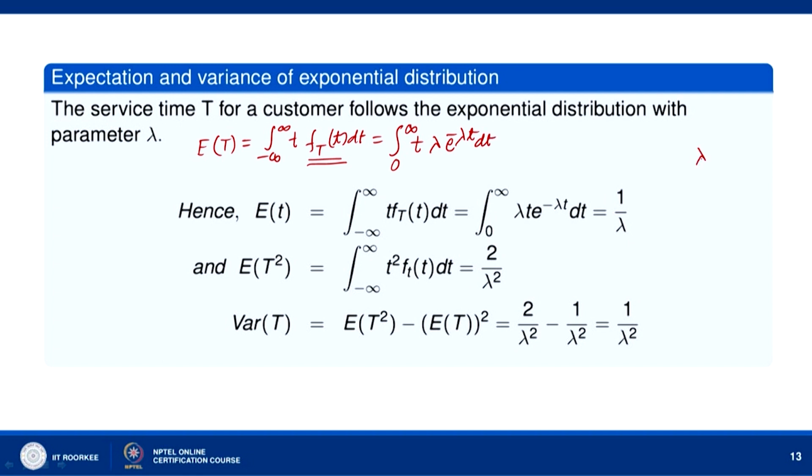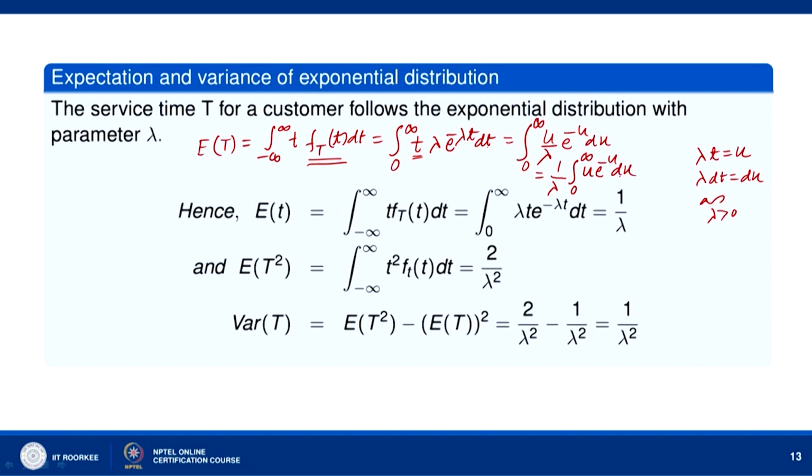Okay. Now, take lambda t equal to u, then lambda dt is equal to du. Okay. So, what do we get here? And the limits, because lambda is greater than 0, when t goes to infinity u goes to infinity, and when t is 0 u is 0. Okay. So, the limits do not change. For t we put u by lambda, and lambda dt we replace by du. So, we have e to the power minus u du. Now, this is 1 by lambda, so we have the integral from 0 to infinity of u e to the power minus u du.